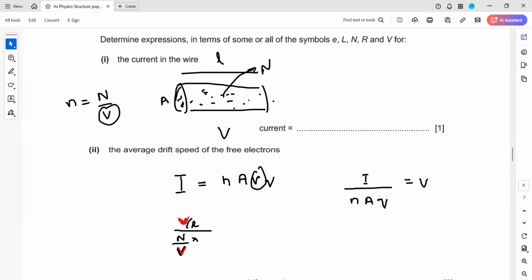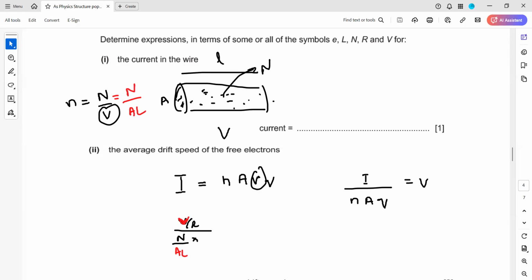Where this V is the voltage, the current is voltage divided by resistance. But n is equal to the total number of charges divided by total volume. We don't know the volume, so in place of volume, I can write area multiplied by length.